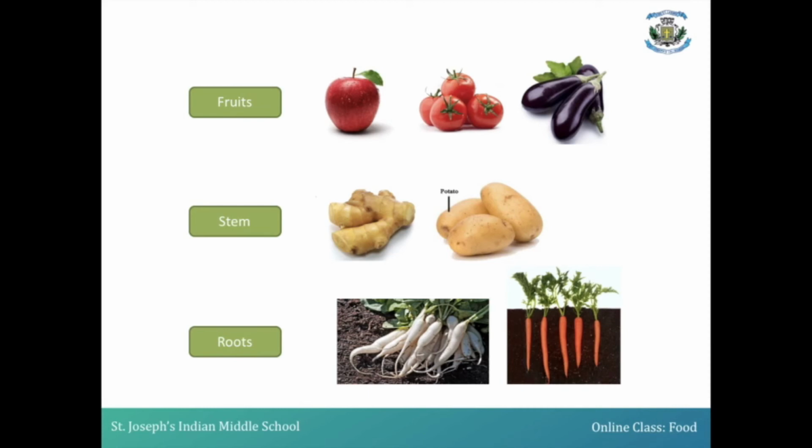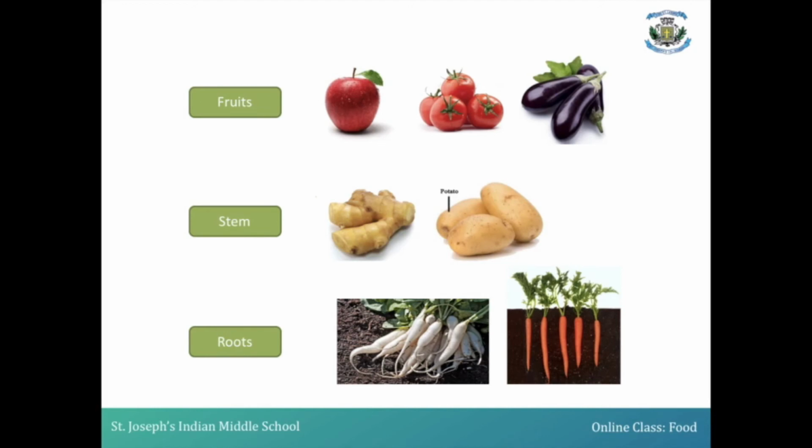What about the stem part which is edible for us to consume? The stem parts which are edible for us to consume are ginger, potato, etc. Coming to the root part, under root part there are plants like radish, carrot, where we consume the root part of these plants. So with this we can say there are various parts of a plant which are edible and we consume them based on the type of plant.